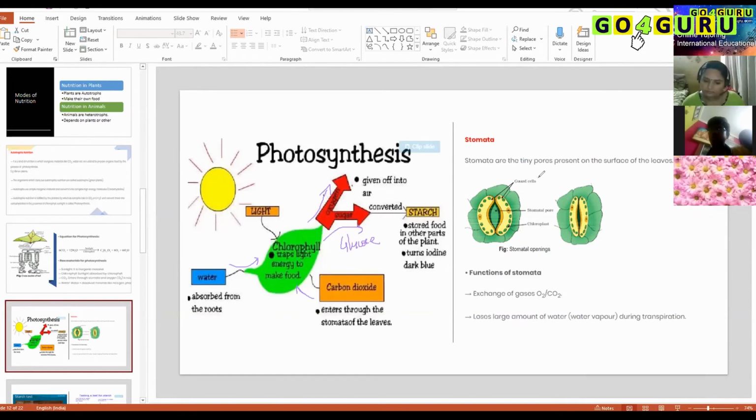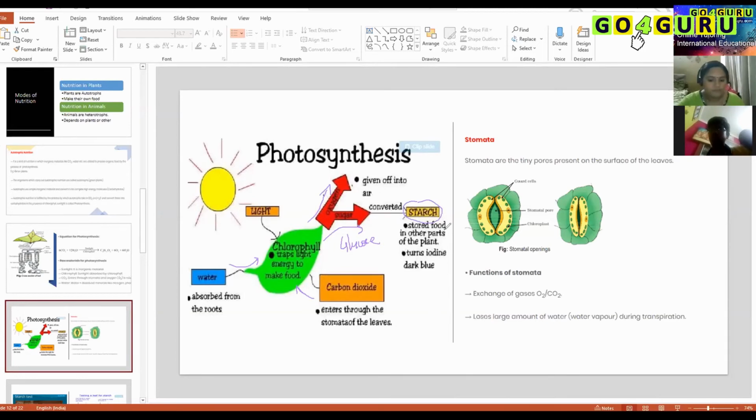Same way, plants will make glucose continuously, and if it is producing more than what is required, the excess glucose will be stored in the form of starch. Am I clear to you all? Yes, ma'am. Whenever glucose molecules are produced in excess, they will be converted into starch, and starch will be stored inside their body parts.